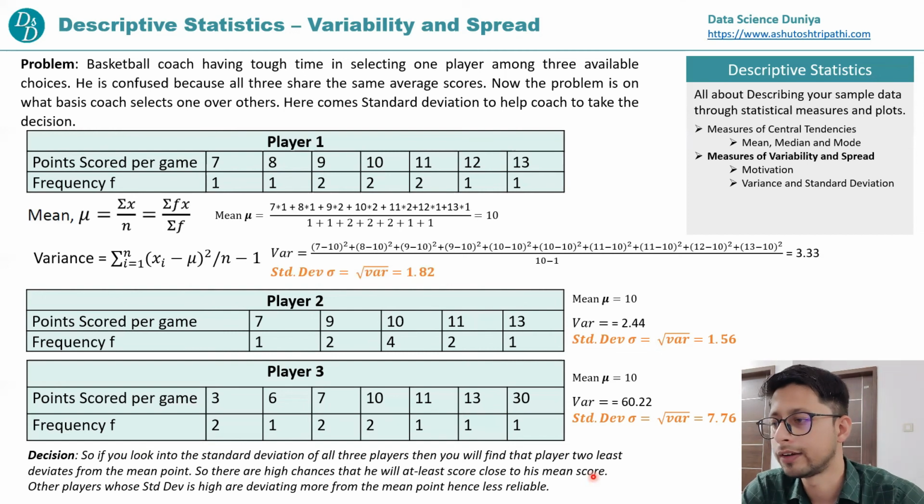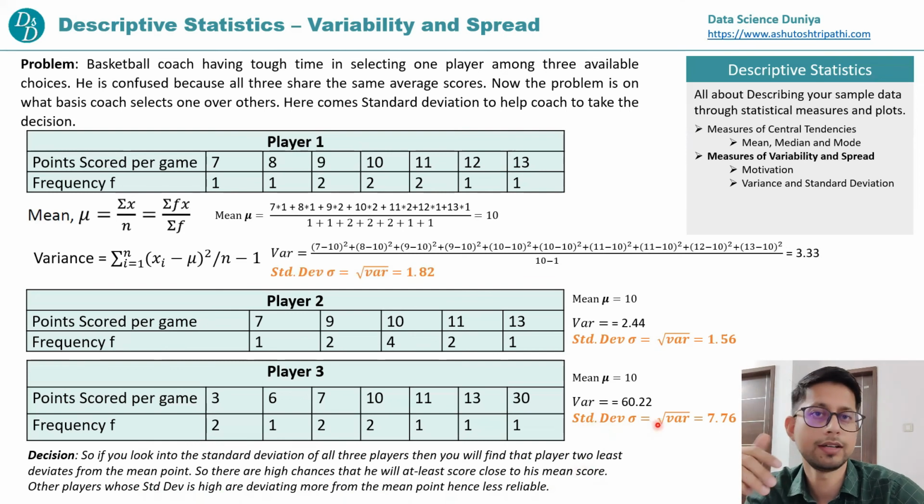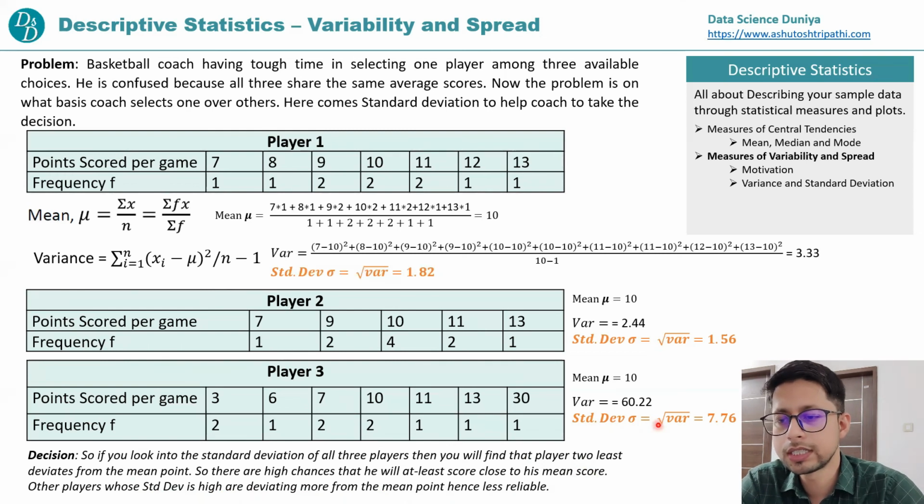And other players whose standard deviation is high deviate more from the mean point, hence they are less reliable. And again, guys, I also told you, if your decision is based on the X factor, then you can go with player 3 also. There are chances he can score very high, but simultaneously there are chances he can score very low also. It depends on what basis we want to take the decision, right? So this is all about variance and standard deviation, and I have also explained with the help of a formula why we need variance and standard deviation.